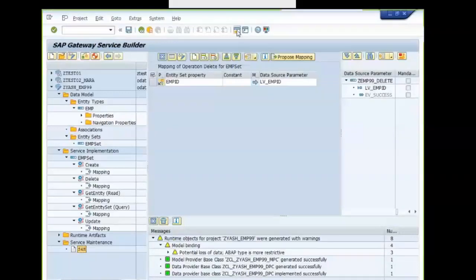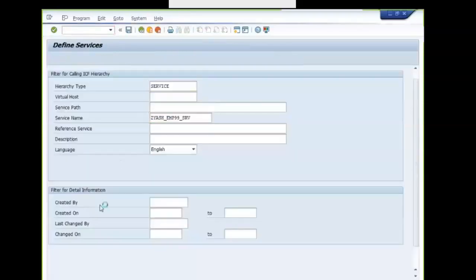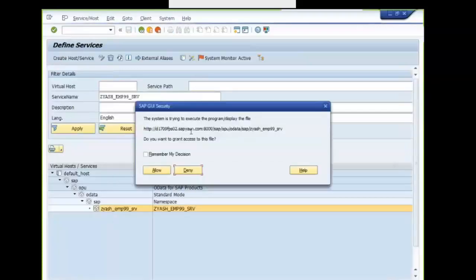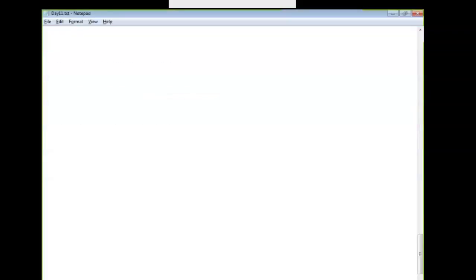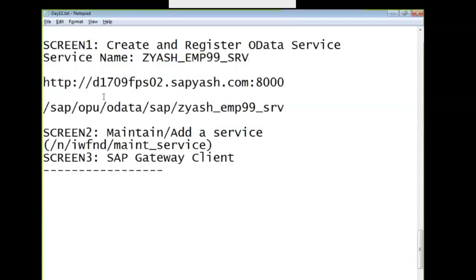In the hub environment, your SICF resides in the ABAP front-end server or network system. So if you search with this service name, you are going to get the path of this service. You are going to get the path here. So this is part 1. This is part 2.